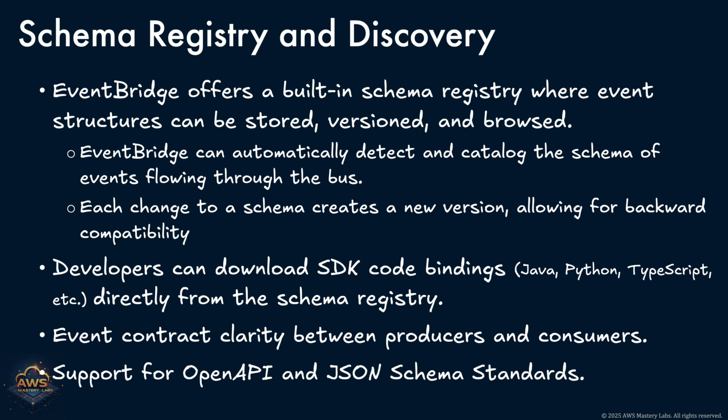One of the most practical features for developers is the ability to generate code bindings directly from the schema. Whether you're writing in Java, Python, or TypeScript, you can download SDKs with strongly typed models of your event data. This not only accelerates development, but also reduces bugs by eliminating guesswork in how event payloads are structured.